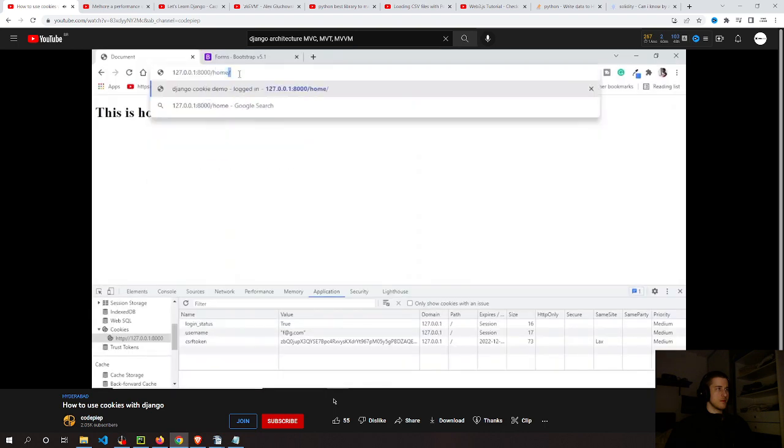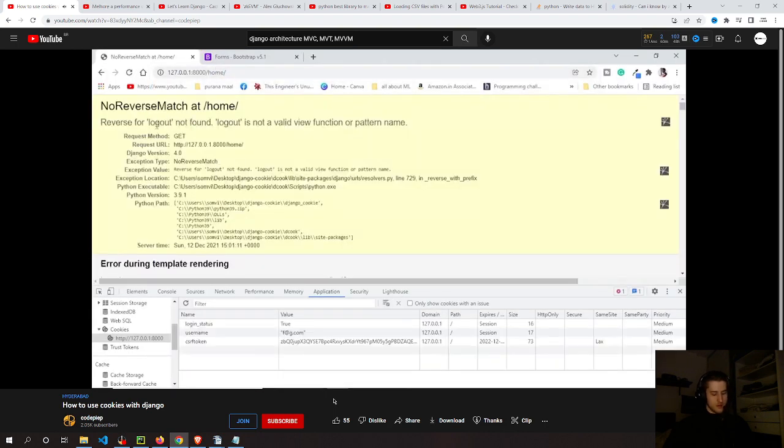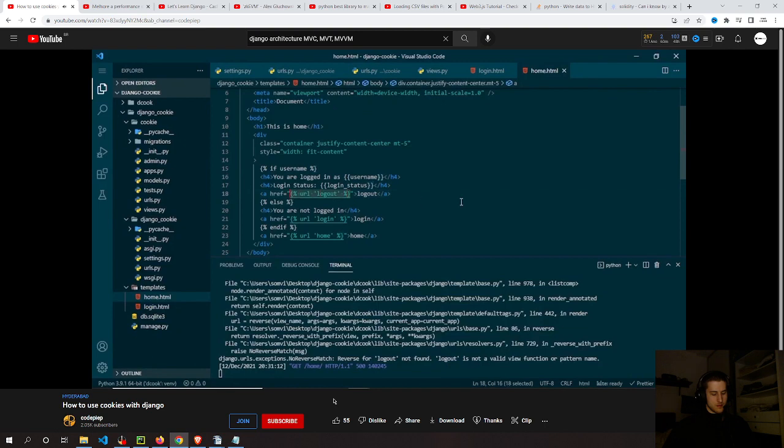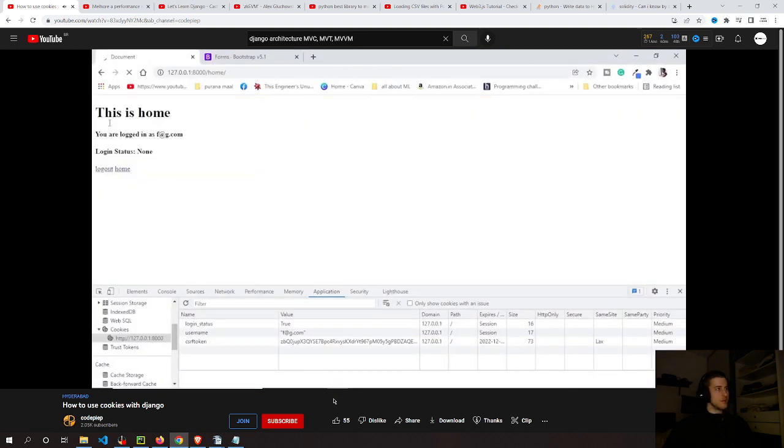Here, if I say home, we don't have a reverse for logout, so let's remove logout for now. So for that, we will remove this URL for logout. Save this and let's try again. Let's refresh this, and here we can say this is home and you are logged in as the username, and we are not getting the login status.